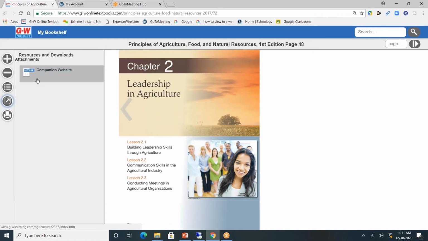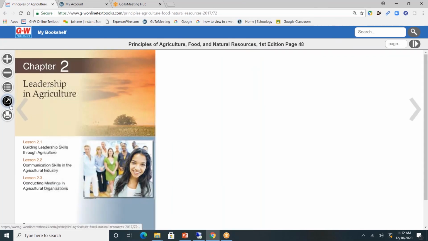Remember, the companion website will house the interactive tools from within the pages of the book. Click again to close. The last button, or the Print button, allows you to print pages of the textbook. This could be extremely helpful if you have a student with an IEP or a 504 who needs a hard copy of the text to mark.